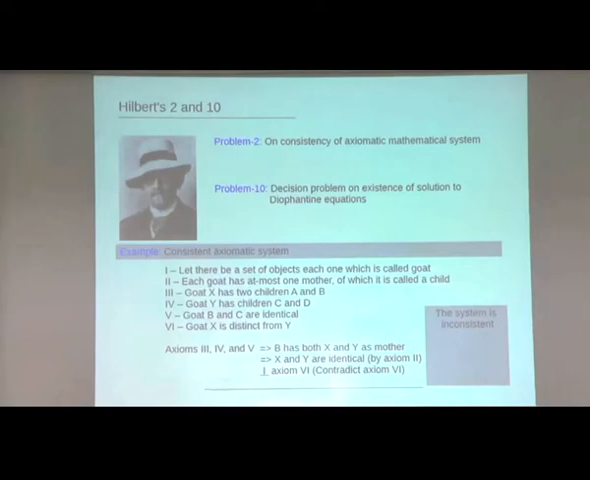We can say that B has both X and Y as mother. But again, axiom 6 says that X and Y are identical. X and Y are identical by axioms. If you look at the second axiom, from that second axiom we can draw the conclusion that X and Y are identical. But in the sixth we have already said that X and Y cannot be identical. So this leads to the inconsistency. This is what is meant by inconsistencies.